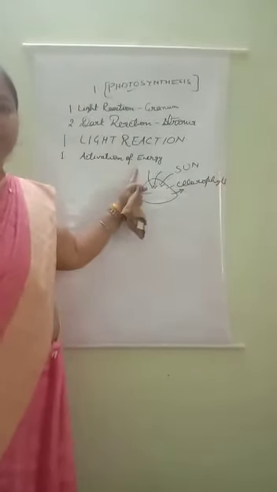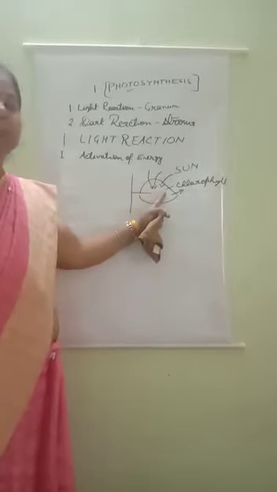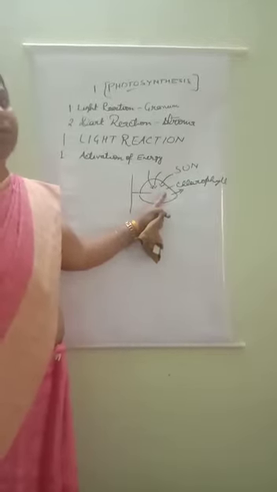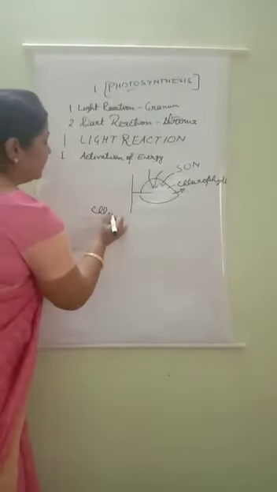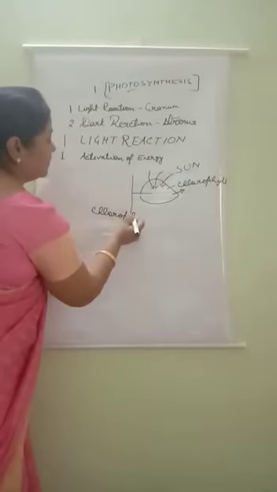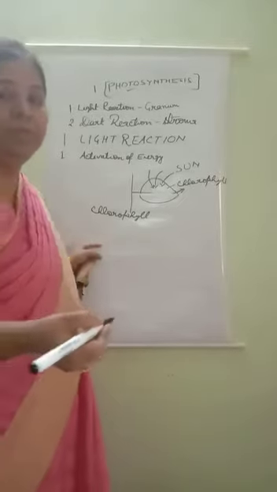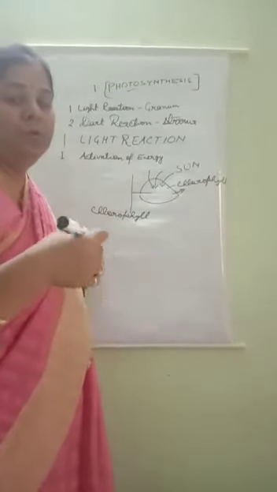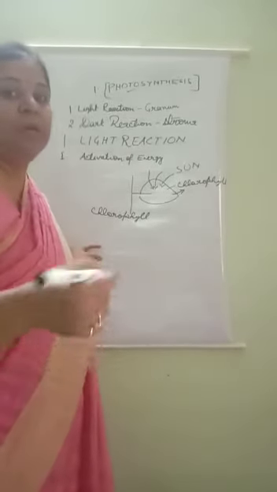In activation of energy, sunlight reacts with chlorophyll. Understood, all of you? Sunlight falls on the surface of the chlorophyll and activates the chlorophyll. It is like when you are sleeping in your room, your mother comes quickly and starts to shout at you, and quickly you all get up, and this way you are activated.